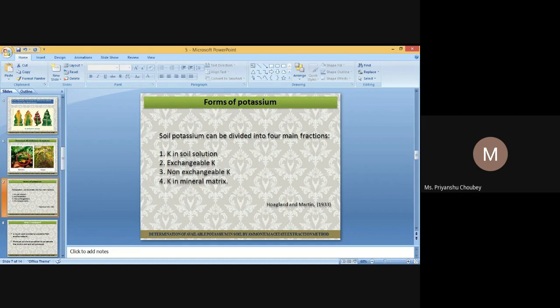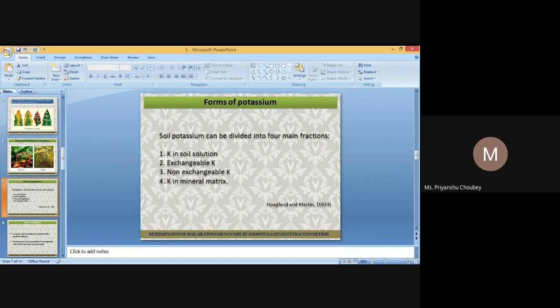Low stability of aggregation in the soils of arid and semi-arid regions. Due to low organic matter content, stability of aggregates can be increased by the addition of organic matter. Mulching may also be useful as it provides a favorable condition for the microbes to decompose organic materials.